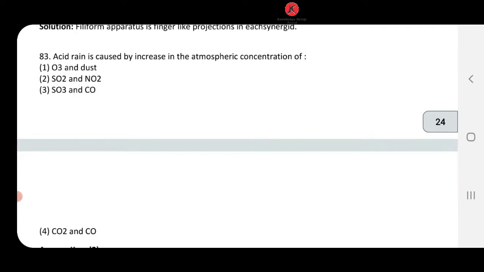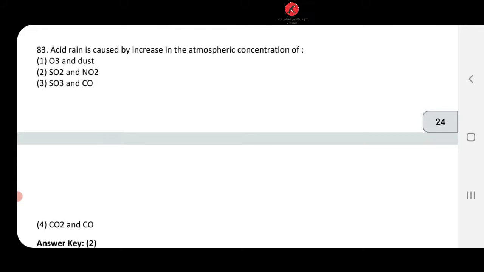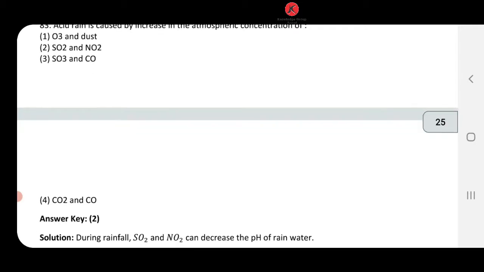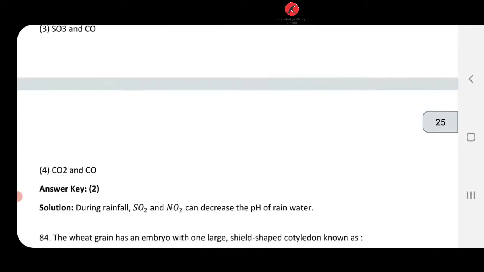चलो next कौन सा option है? Acid rain is caused by increase in atmospheric concentration of what? It is NO2 and SO2. Let's look out for the option. NO2, SO2, is it there? Yes. So 83, answer number 2 is going to come.